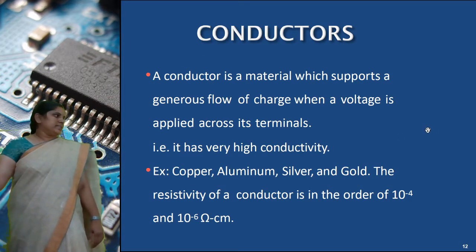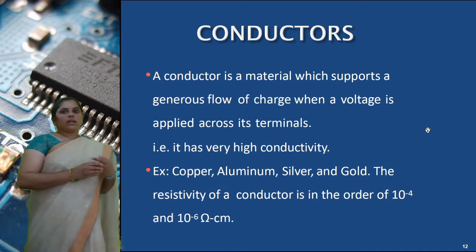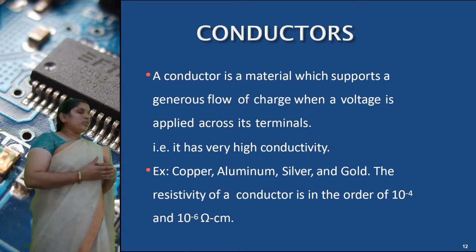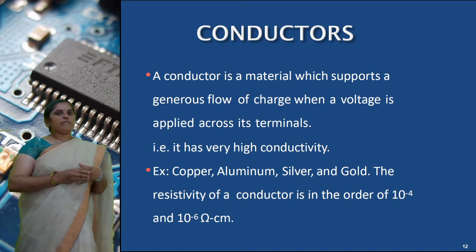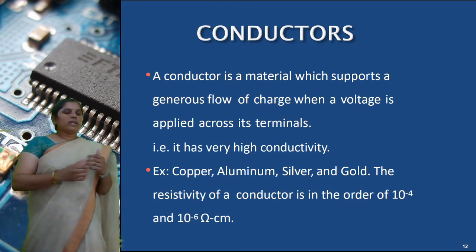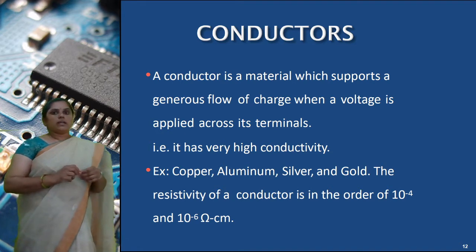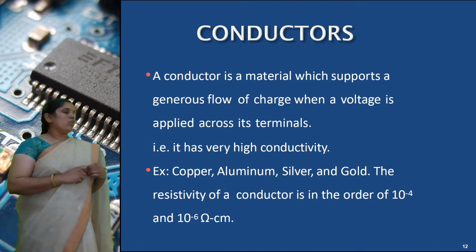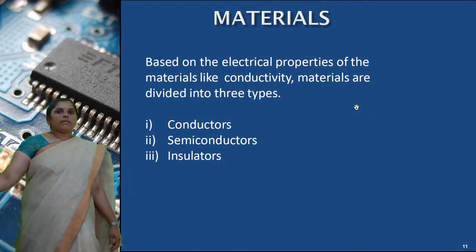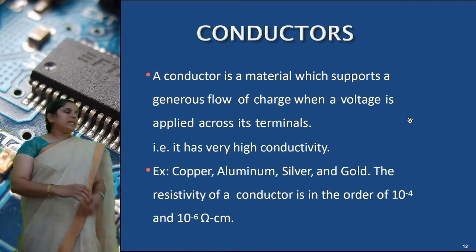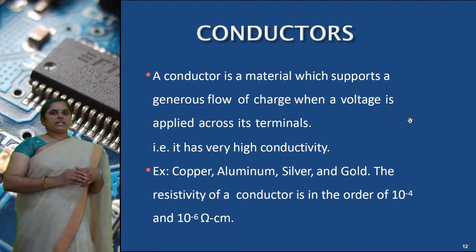First of all, conductors. Conductors support a flow of charge when a voltage is applied across the conductor, meaning they support a generous flow of electrons when voltage is applied across their terminals.